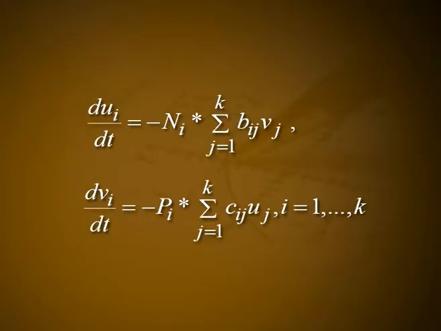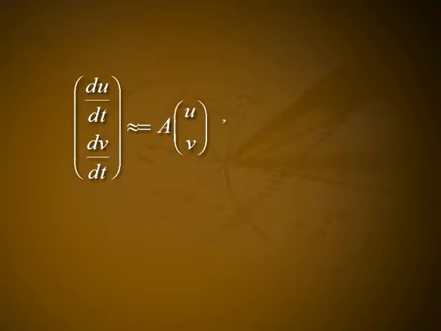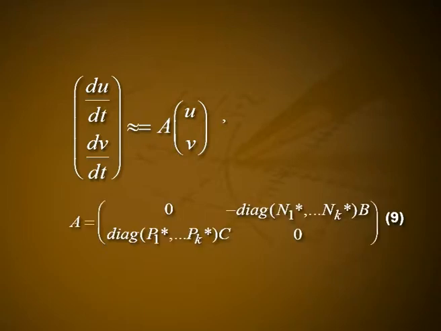we get du_i/dt is equal to minus n_i* summation j equal to 1 to k b_ij v_j and dv_i/dt is equal to minus p_i* summation j equal to 1 to k c_ij u_j for i equal to 1, 2, 3 etc. k. That is, the matrix (du/dt, dv/dt) is approximately equal to A into (u, v), where A is the matrix [0, minus diagonal(n1* etc. nk*) B; diagonal(p1* etc. pk*) C, 0],